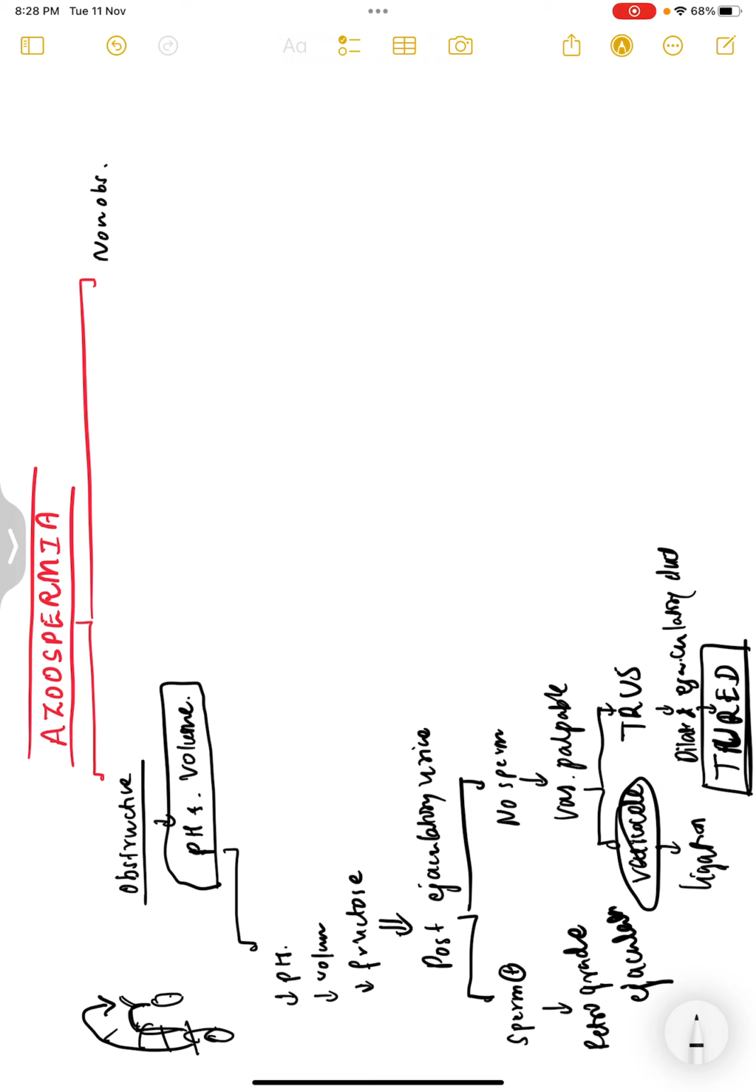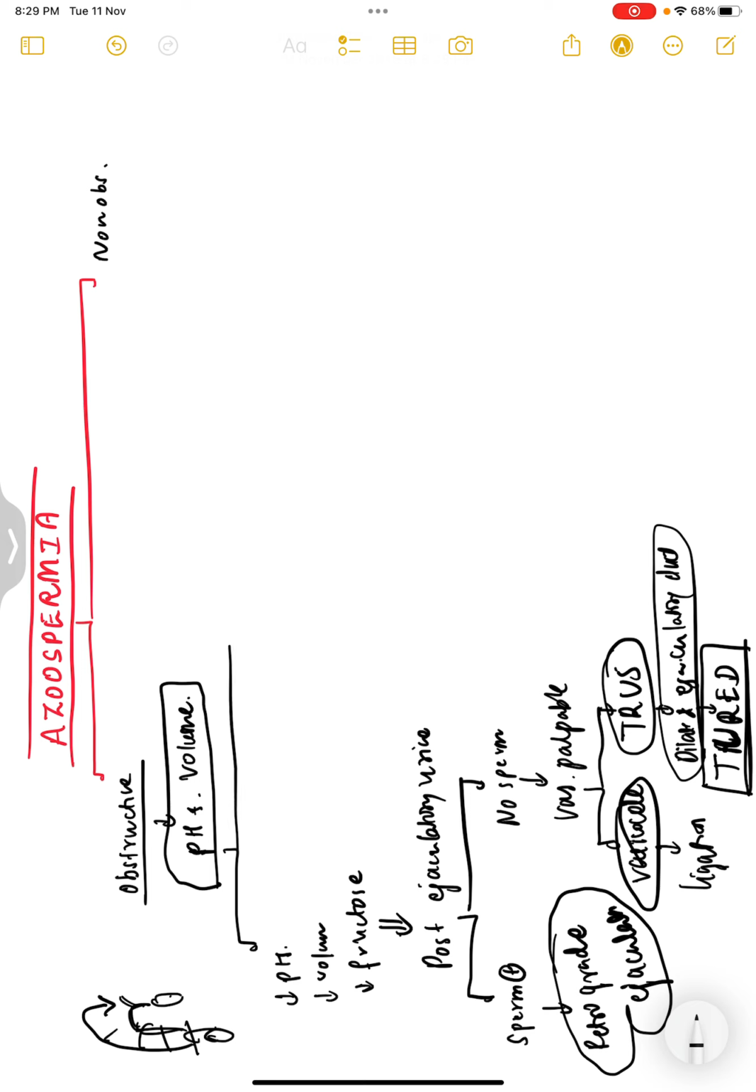So here it is varicocele ligation. Here this is retrograde ejaculation. It can be varicocele or it can be a dilated ejaculatory duct. So what is the other thing you will do? Transrectal ultrasound. Okay.